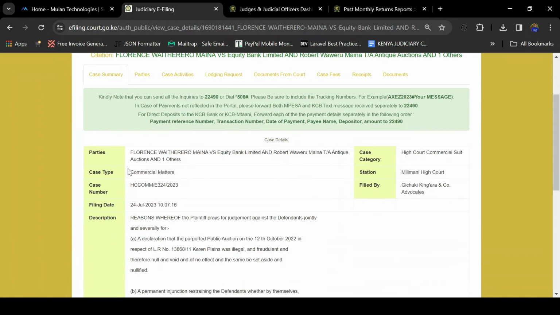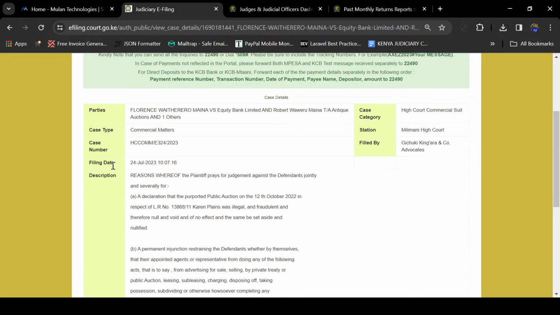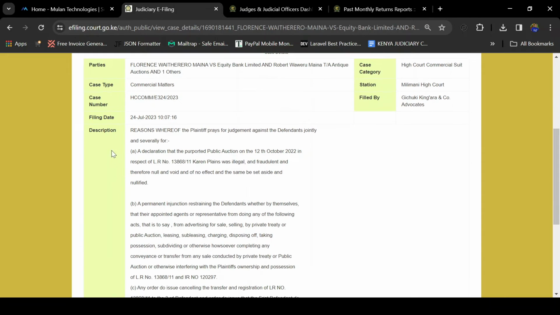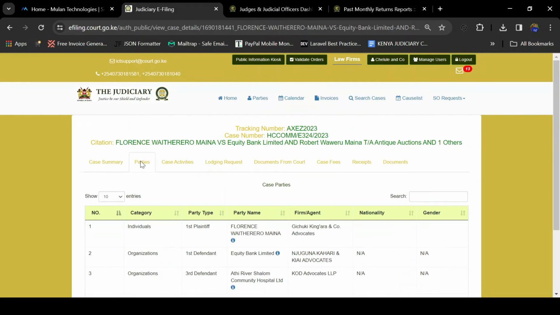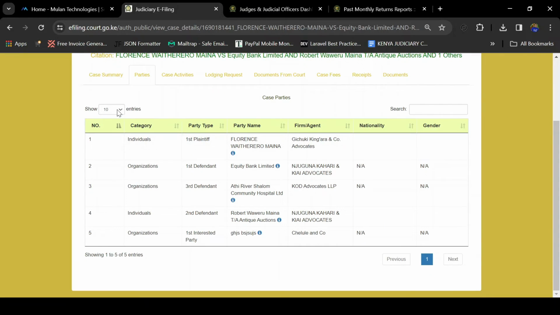So with each case, some of the details that you'll be able to see, for instance, is the case summary. The case summary will contain the parties of that case, the case type, the case number, the filing date, description, the case category, station, and the person or the law firm or the advocate who filed that case. You'll also be able to see all the parties for that case.